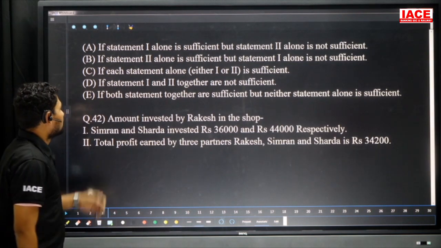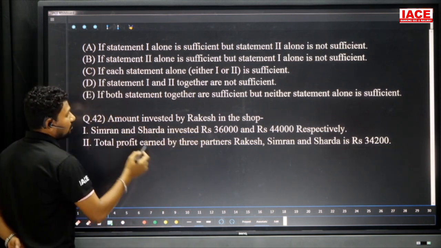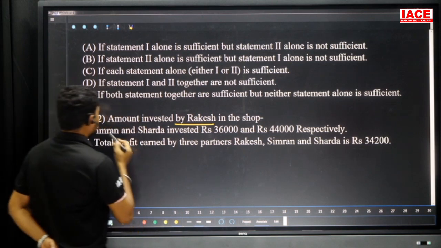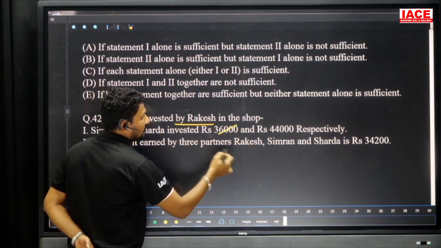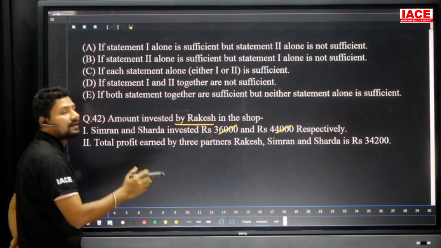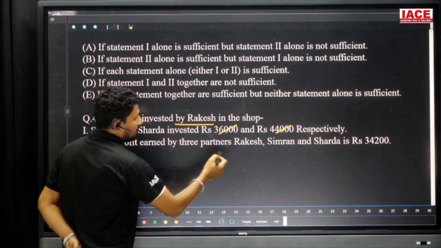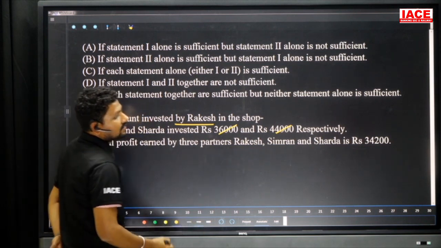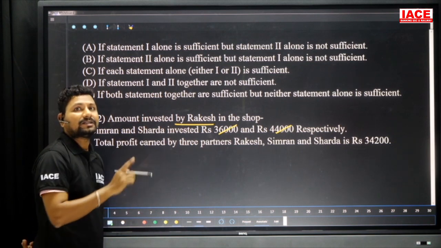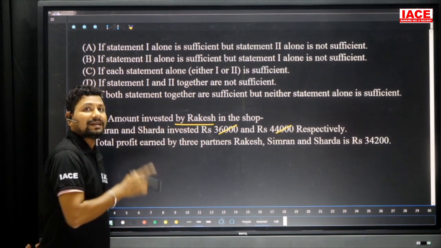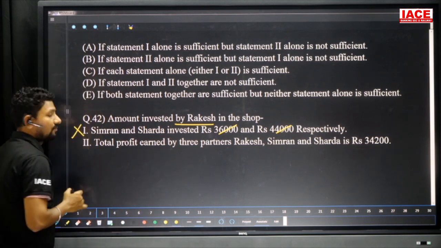We have question 42 for the same directions. What is the amount invested by Rakesh in the shop? We need the investment of Rakesh. Simran and Shraddha invested 36,000 and 44,000 respectively, so we can take their ratio, but we are missing Rakesh's investment. The total profit earned by the three partners, Rakesh, Simran and Shraddha, is 34,200. They have not mentioned the profit ratio or the investment ratio. Without knowing any value for Rakesh, we can't find Rakesh's investment. That means the first statement is not enough to find an answer.